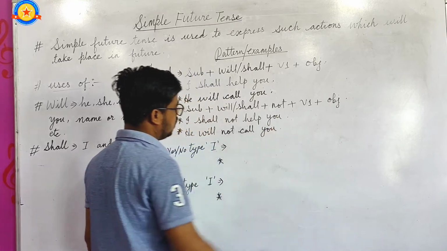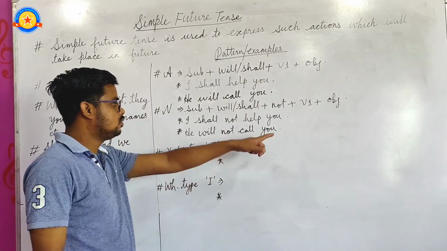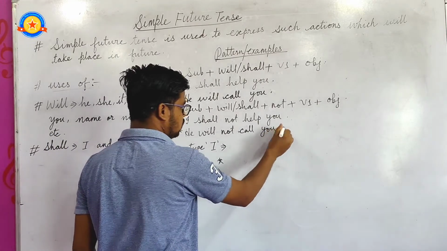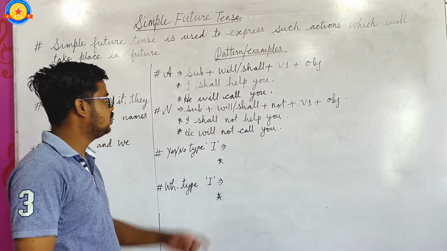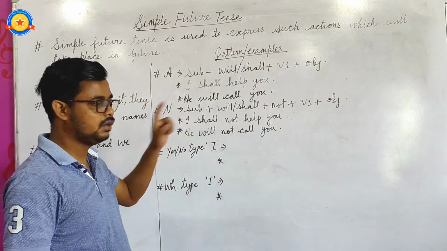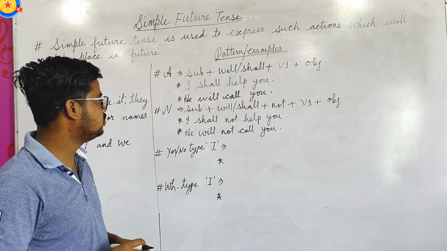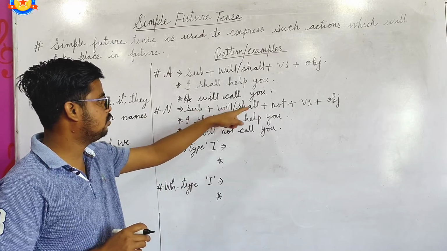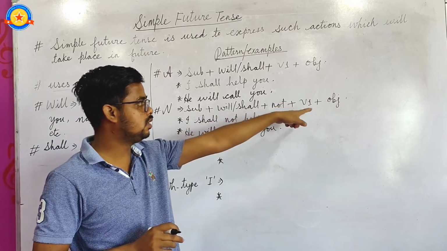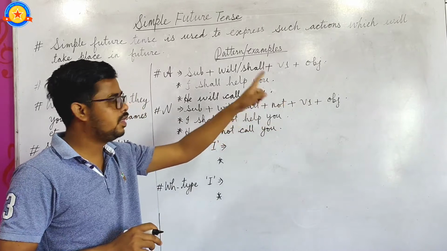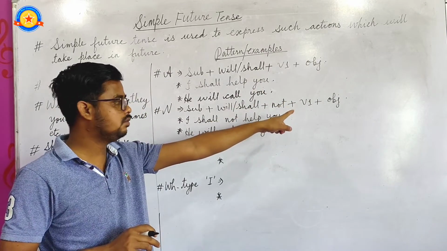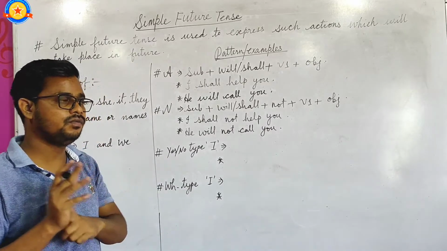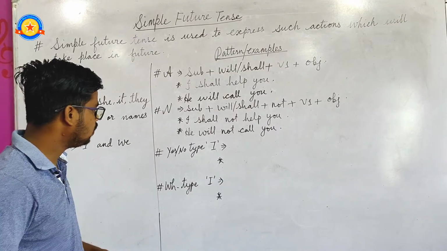It is another example. At the end of the sentence, don't forget to put a full stop. By applying this pattern, you can make negative sentences in simple future tense. Subject plus will or shall plus not plus verb first form plus object. The main verb will remain the same, that means in first form.